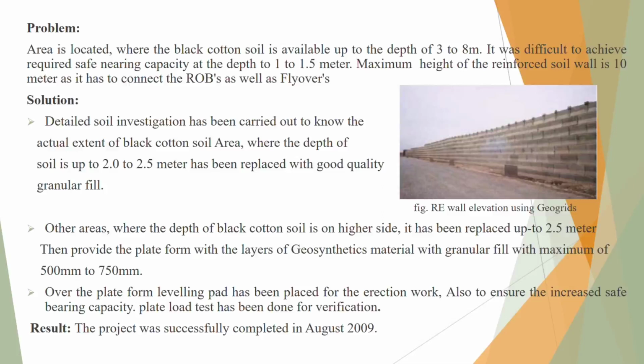Over this, a leveling pad was placed for the erection work. Also, to ensure the increased safe bearing capacity, a plate load test was done for verification. The result: this project was successfully completed in August 2009.